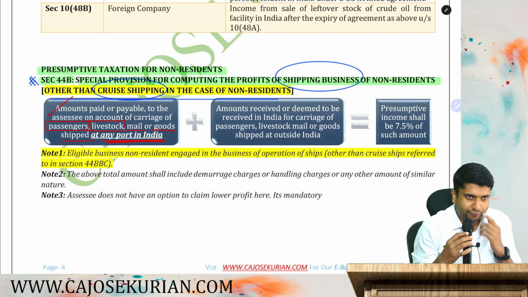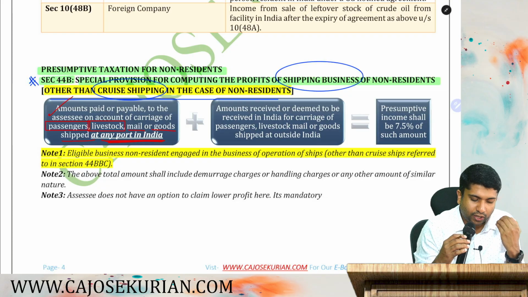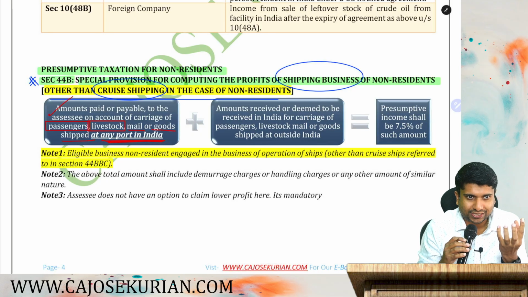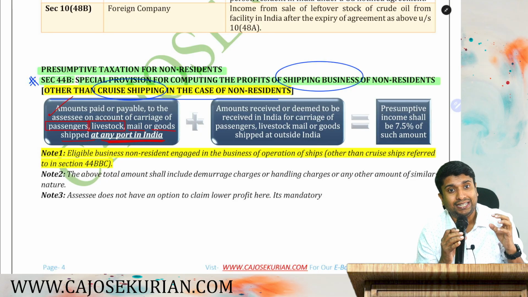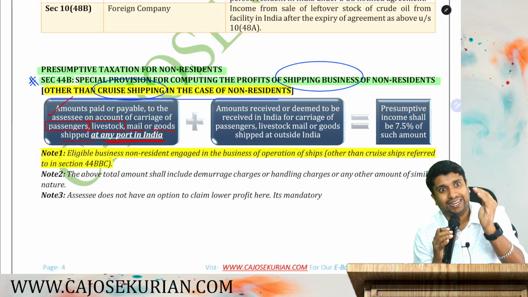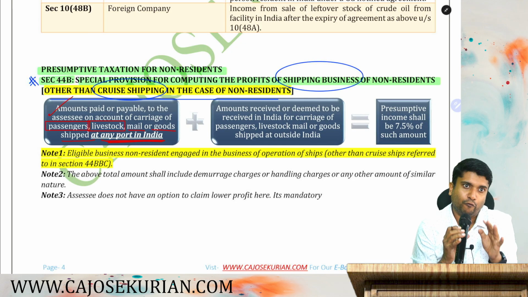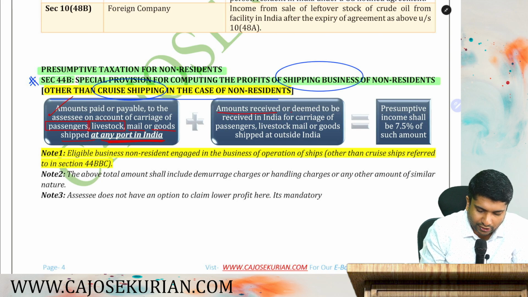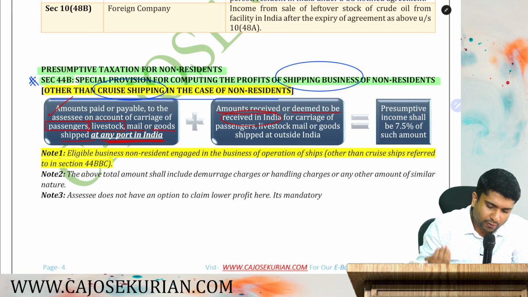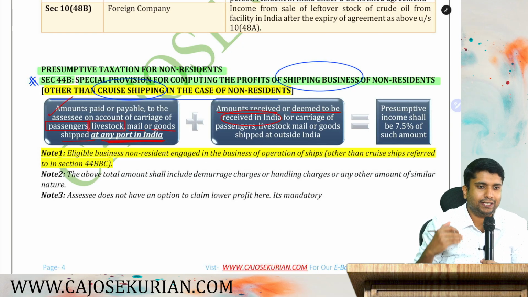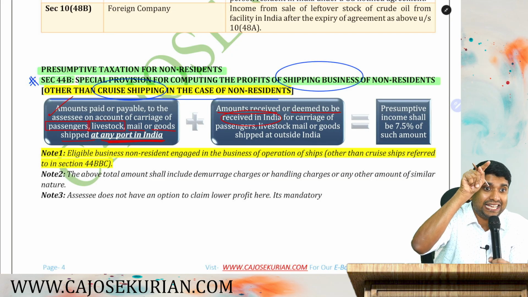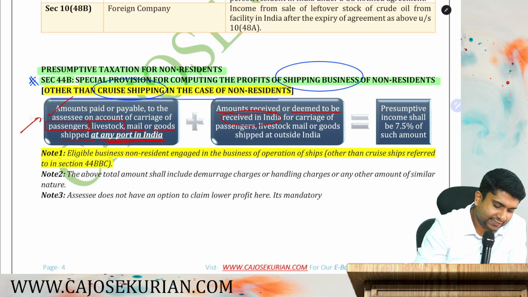That simply means if you are a non-resident shipping business and you are shipping passengers or livestock or mail or goods to any port in India, whatever income that you are getting will definitely be taxable in India. Along with that, amount received or deemed to be received in India for carriage of passengers, livestock, mail or goods shipped outside India. You are shipping some products outside India, but for that you are receiving the payment in India. So basically, technically this is accrual.